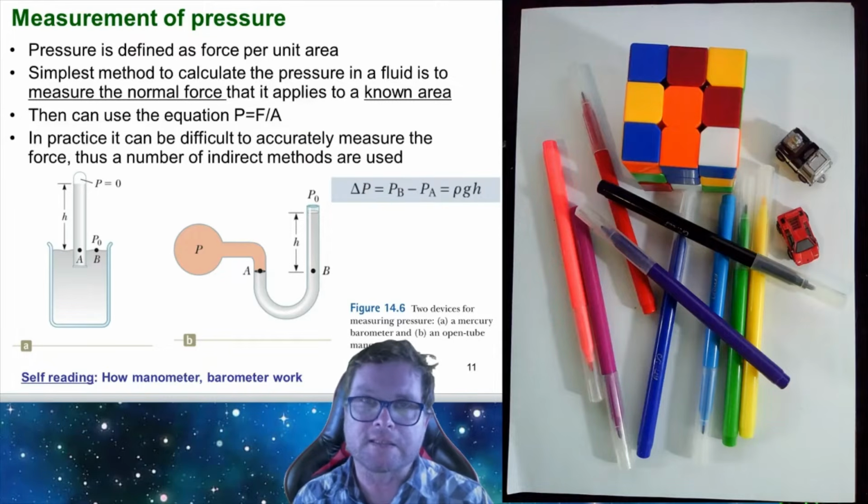Well, in practice, this is something that's not that easy to do. So we use indirect approaches to measure pressure. And one of those approaches is by using a barometer or a manometer. These are two devices which we can use to measure pressure. And as I've already mentioned, then we relate the pressure to the height of mercury in these devices.